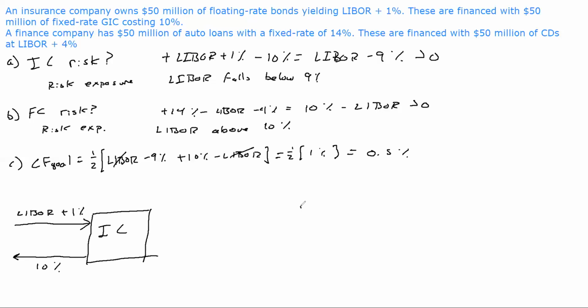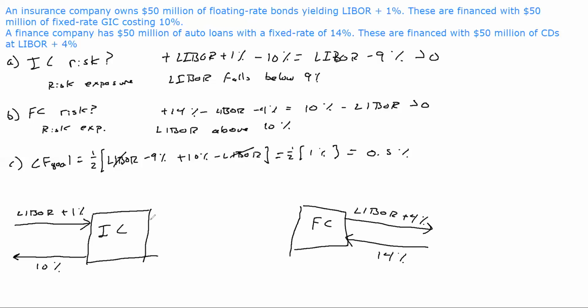Let's say over here we have the finance company, FC. The finance company is receiving 14%, and they're paying LIBOR plus 4% on their CDs. So that's flowing out of the company.